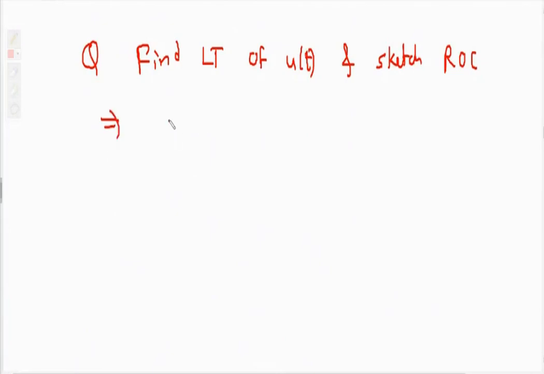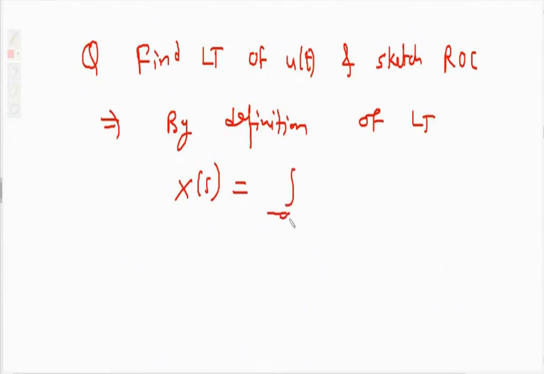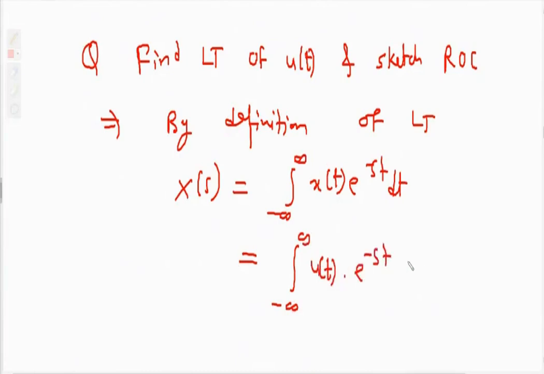So again, by the definition of Laplace transform, X of s equals integration from minus infinity to infinity of x of t e raised to minus st dt. I have simply written the definition of Laplace transform. Now, what is x of t? u of t. Integration from minus infinity to infinity of u of t dot e raised to minus st dt.